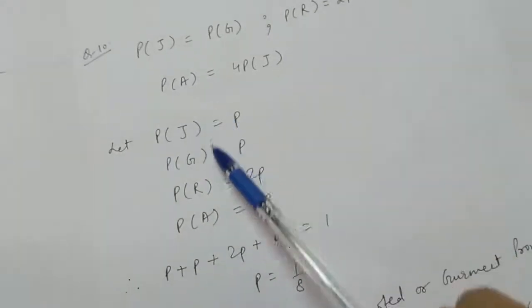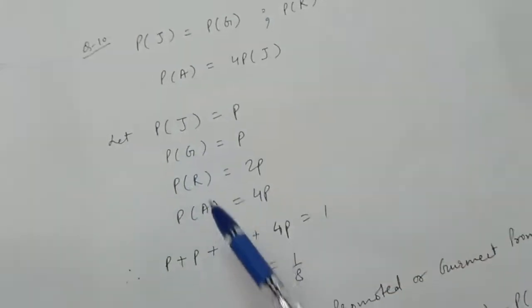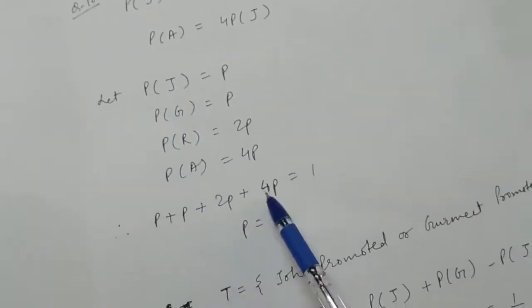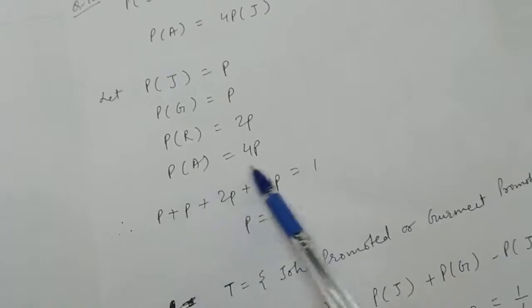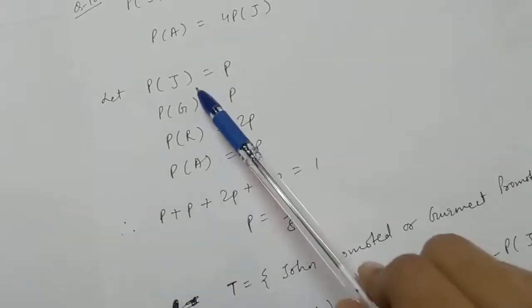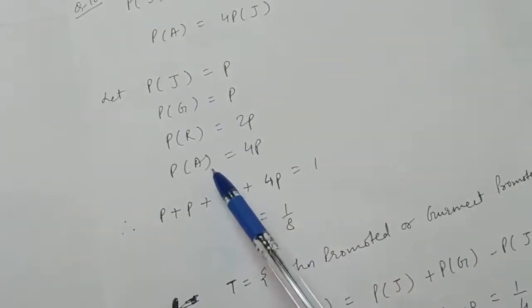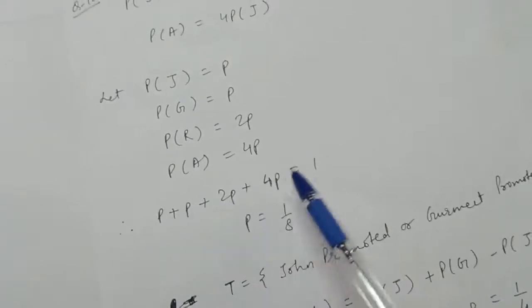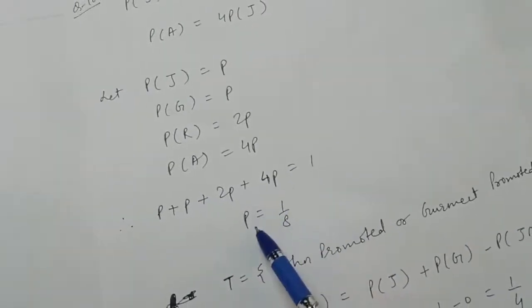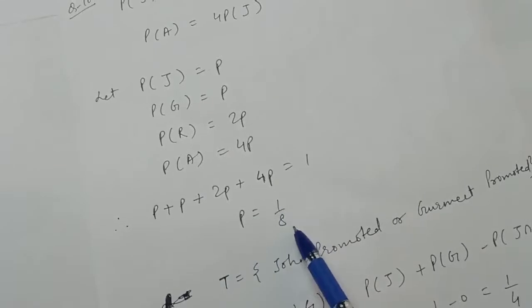Because the sample space includes the promotion of any of these, the sum of the probabilities of all four is the probability of the sample space, which is equal to 1. So the value of P is 1 by 8.